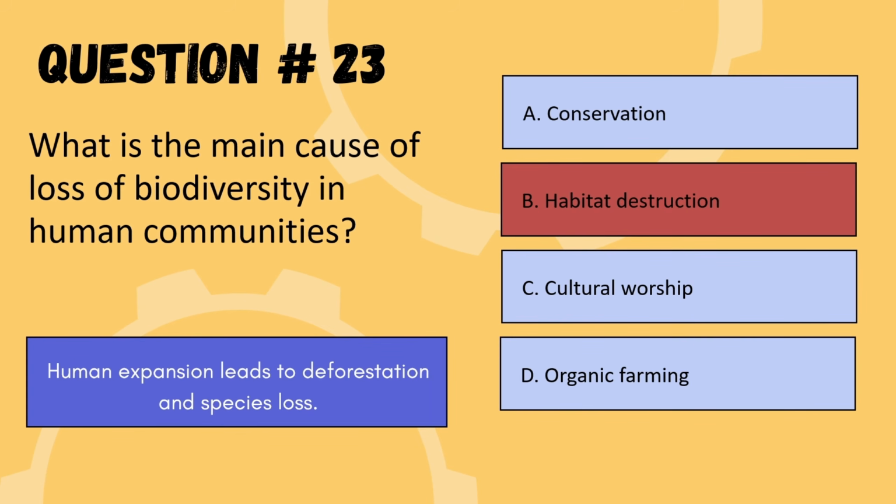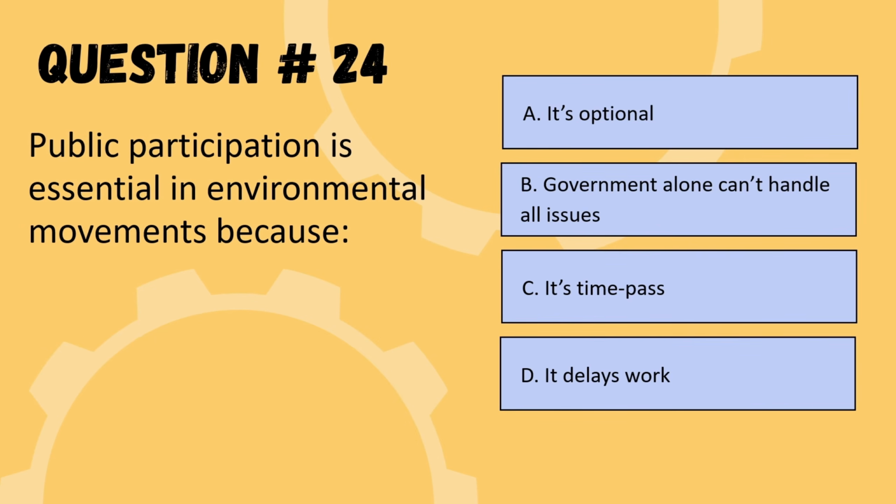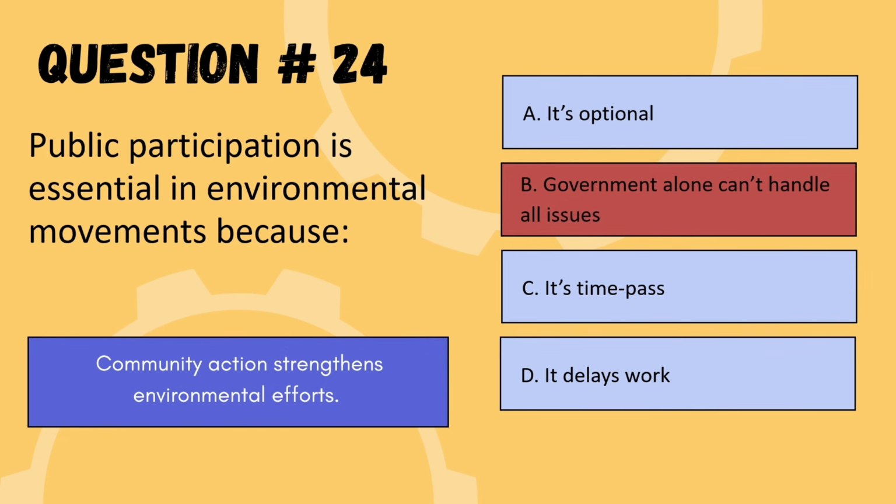So we are moving to the next question. Next question is, public participation is essential in environmental movements because, options are it's optional, government alone cannot handle all issues, it's time pass, or it delays work. So the correct option is option B, government alone cannot handle all issues.